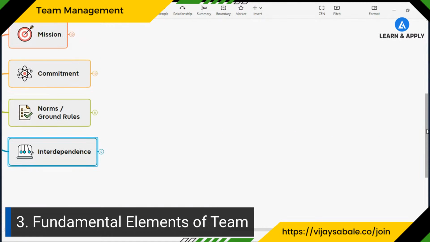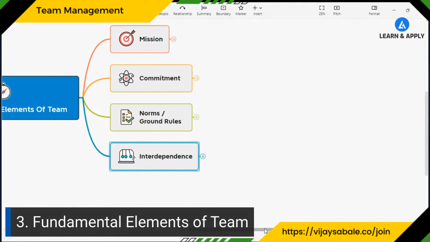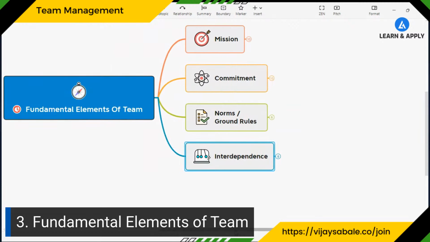Let me repeat that. What are the four fundamental elements that we have seen for the team? The first one is mission, then commitment, norms or ground rules, and interdependence.